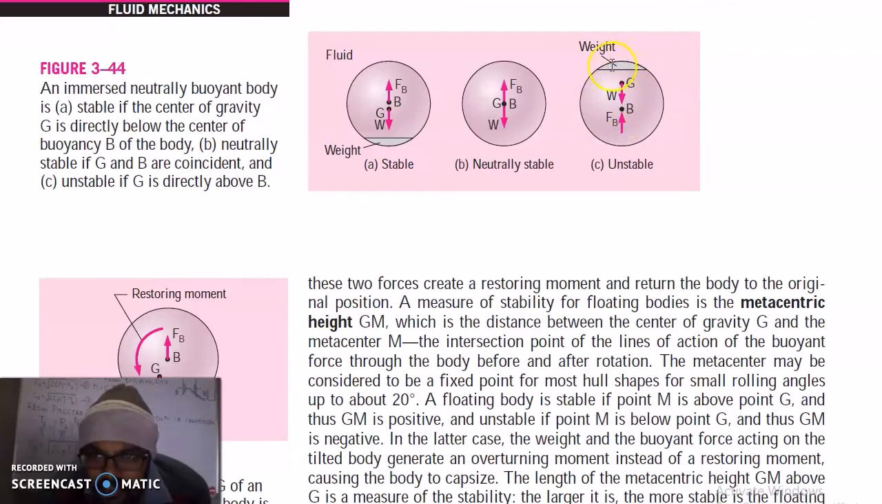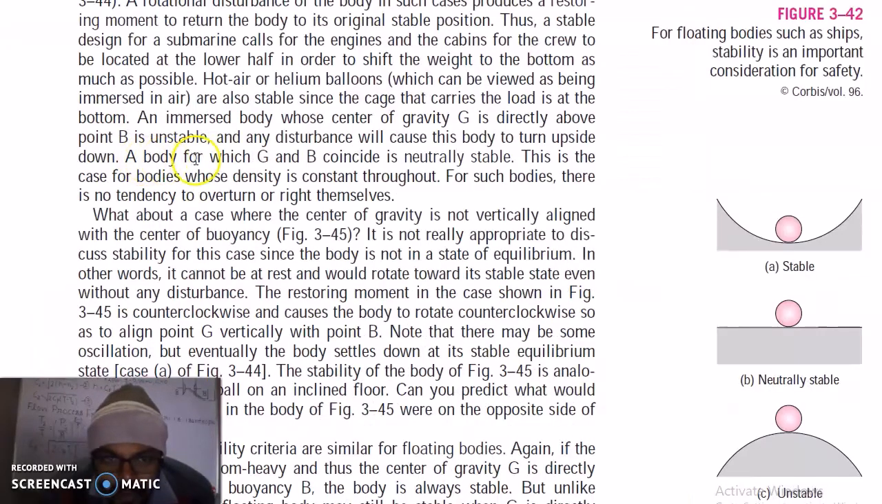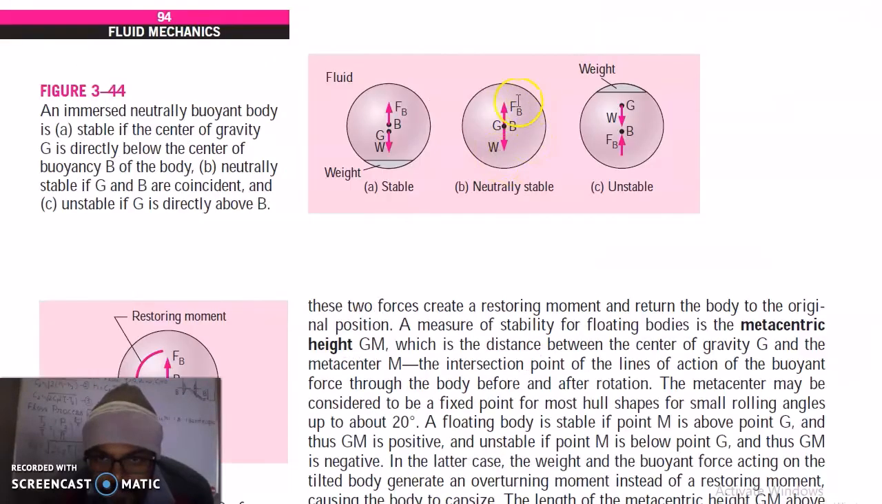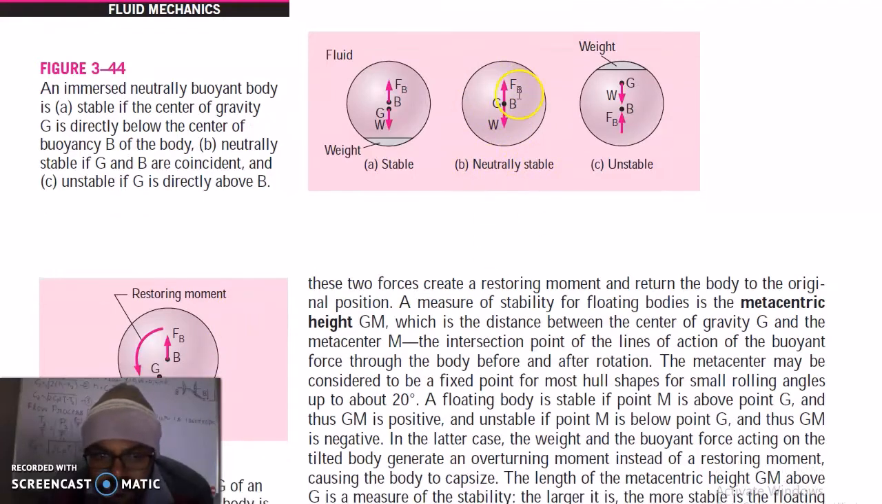This will happen when most of the weight in the ship is located at the upper decks, so that is unstable. A body for which the center of gravity and center of buoyancy coincide is neutrally stable. So we have a body whose density is uniform throughout. As compared to this body and this body, its density is uniform throughout. In that case, the center of buoyancy and center of gravity will coincide and it is a neutrally stable body. For such bodies, there is no tendency to overturn